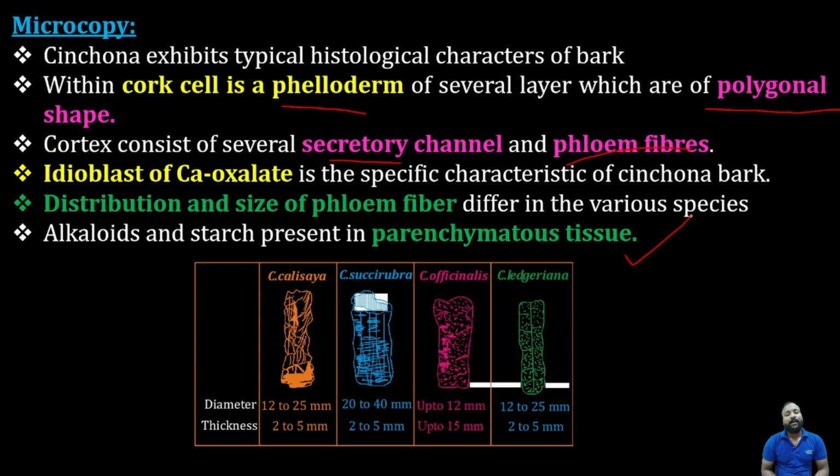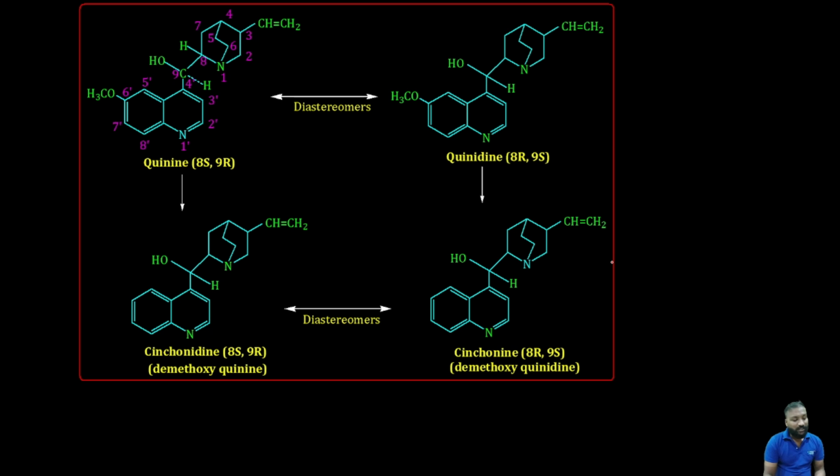So these are the diameters and thickness of the four different species. You can have a look at it. But this one accounts for the larger number of quinoline alkaloids. Next, chemically these are quinidine and quinine, so these are the structures. Quinidine and quinine are diastereomers, and whereas cinchonidine and cinchonine are the two diastereomers. These are the structural representations right over here. You can observe the major changes in quinidine, quinine, cinchonidine, cinchonine, dimethoxyquinine and dimethoxyquinidine.